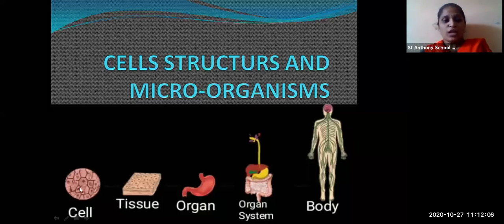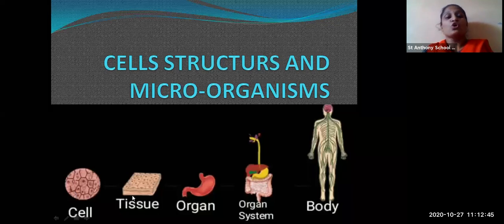Okay. So now here you can see that a cell is there. If a group of cells together forms a tissue, then a group of tissues together forms an organ. And there are many organ systems in our body. So many organs in our body make organ systems, and these organ systems are present in our body. They are interrelated to each other.